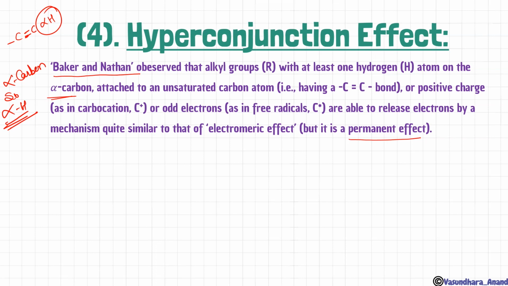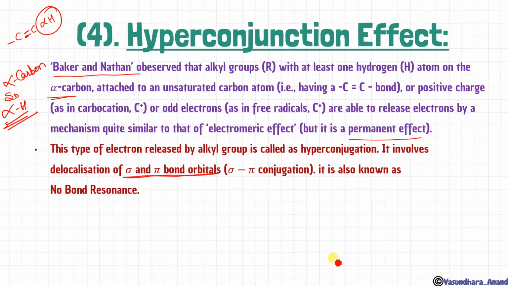ठीक है, either double bonded हो या फिर positive charge की बात करें, या फिर हम odd electron मतलब like intermediate की बात करें, कोई भी intermediate बना रहा है, carbocation बना रहा है या फिर carbon free radical बना रहा है, तो in that case alpha hydrogen should be there, then only the hyperconjugation effect is possible, otherwise not possible. This type of electron release by an alkyl group is called hyperconjugation, and it involves delocalization of sigma and pi bond, as I have told you. And this is also known as no bond resonance.